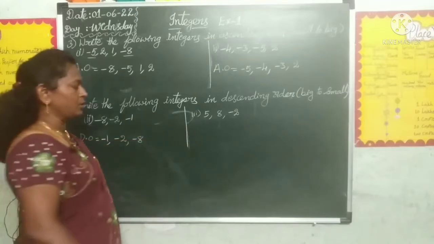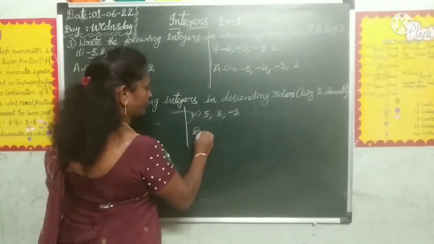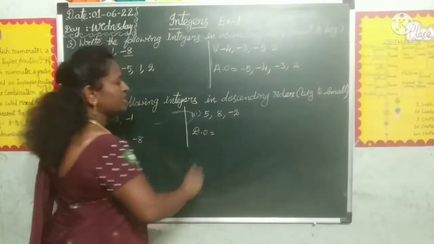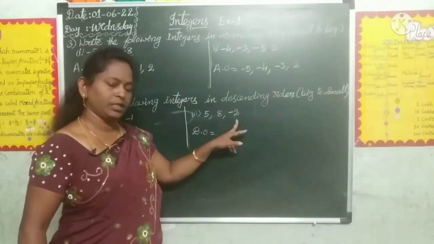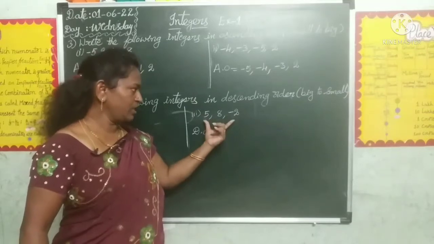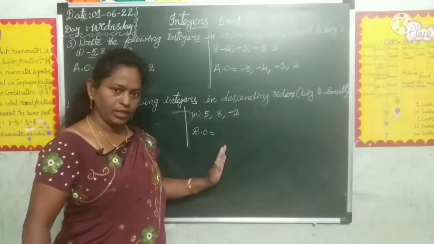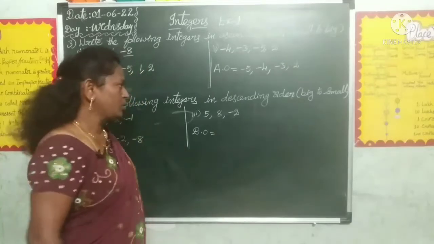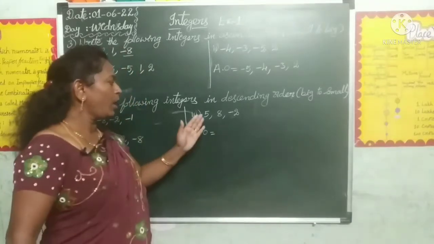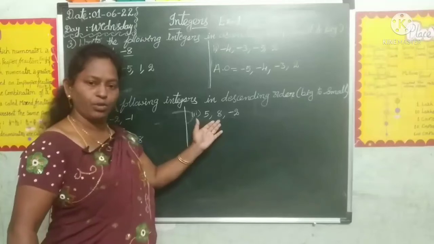And next, coming to the third bit. What digits are given? +5, +8 and -2. These given integers we can arrange in descending order. Descending order means big to small. So first we have to compare positive integers only.